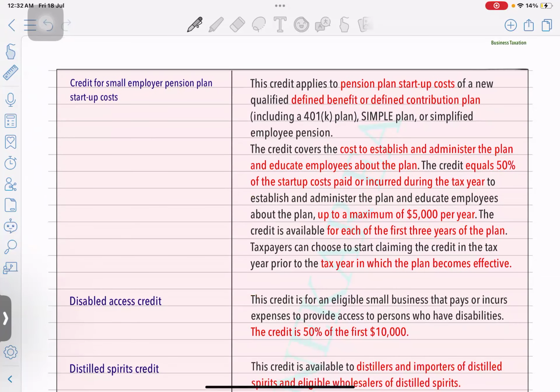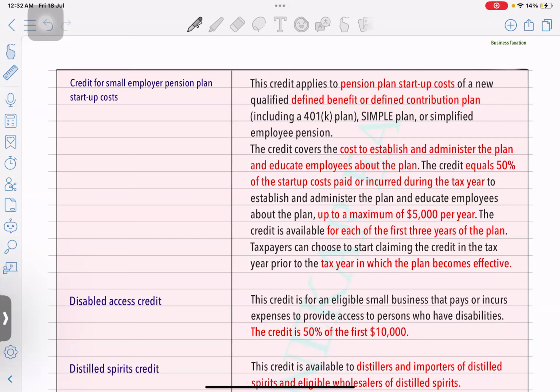Okay. Credit for small employer pension plan startup cost. So when you are a small employer who is going to provide pension plans for your employees, okay, just two three employees are there, but to set up that plan, whatever cost you have incurred, that can be allowed as a credit.